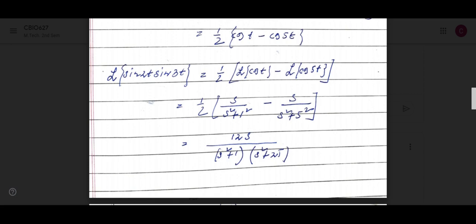What is the Laplace transform of sin 2t only? See this formula, Laplace transform of sin bt equal to b by s square plus b square.